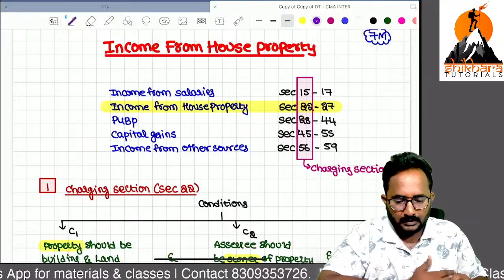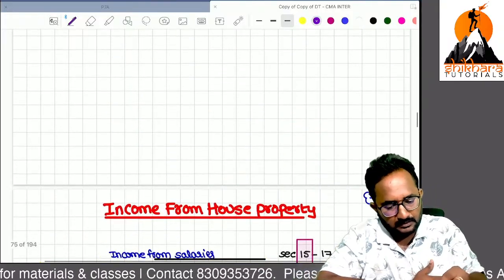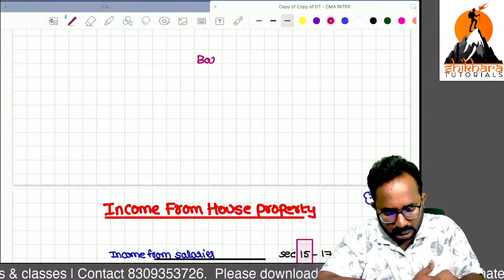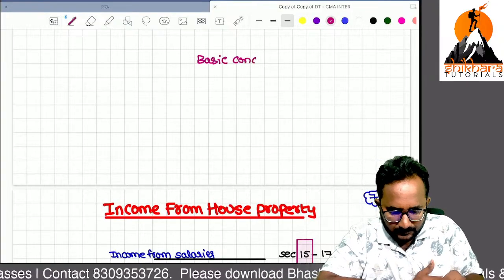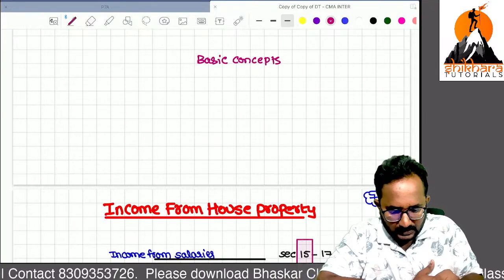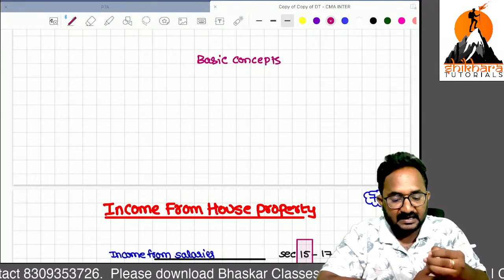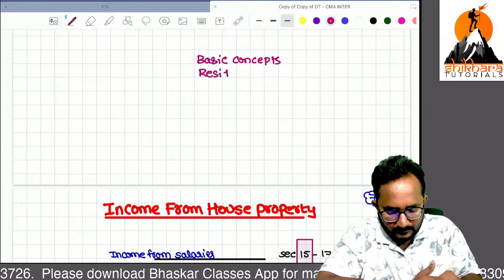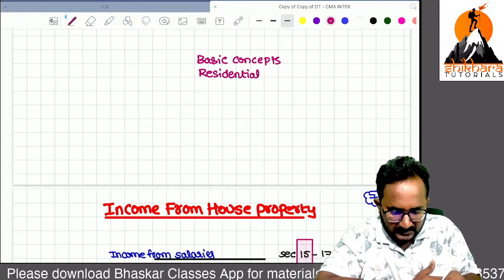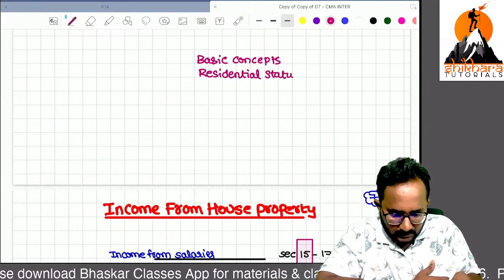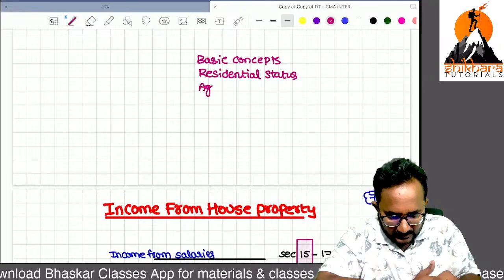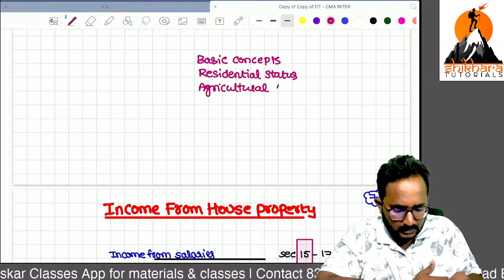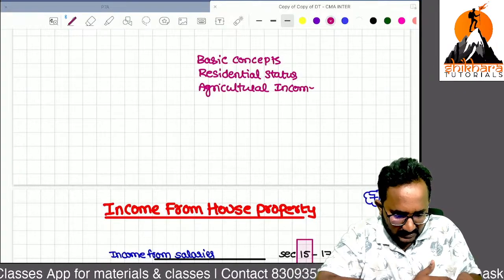Now we are already done with the basic concepts chapter. Next, the second chapter is residential status, over. Revision session, residential status over. Third one, we discussed the agricultural income also. Every problem, I think you have already solved based on these revision classes.